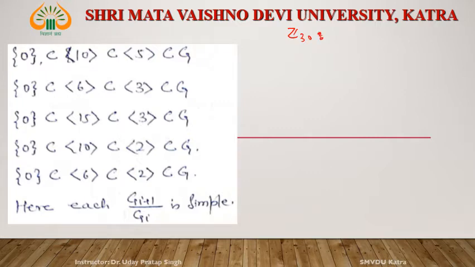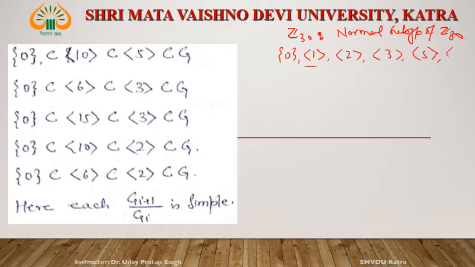First you find the normal subgroups. The normal subgroups of Z30 are 0, 15, 10, 6, 5, 3, 2, and Z30 itself. Starting from 0 and Z30, you have to arrange them.